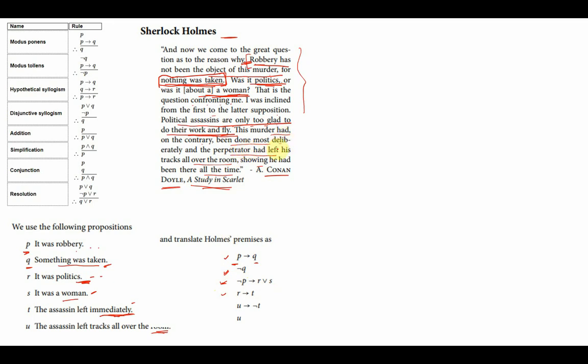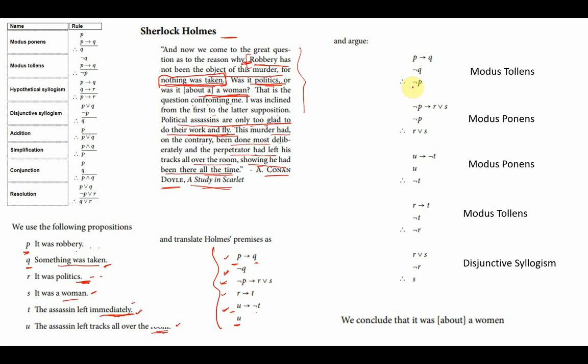Then it says the perpetrator had left tracks all over the room, showing he had been there all the time. So it was not political. The assassin had left tracks all over the room. That means U implies negation of T. He did not leave immediately. If the assassin left immediately, then he would not have left his tracks. The assassin left tracks all over the room, and that shows that he did not leave immediately. So U implies negation T, and the assassin has actually left tracks all over the room, that means U. So these are the different premises.